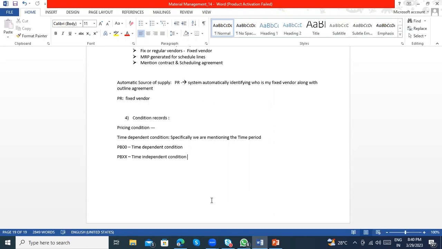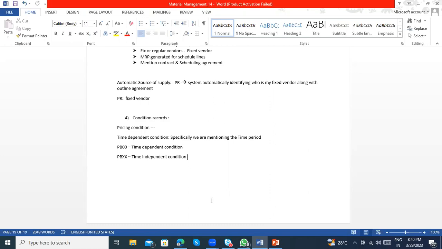I'll add this field in KOMK or KOMP depending on header level or item level. Once the field is added in the structure, I'll be able to see it in the field catalog. Do we have something similar in SAP MM?